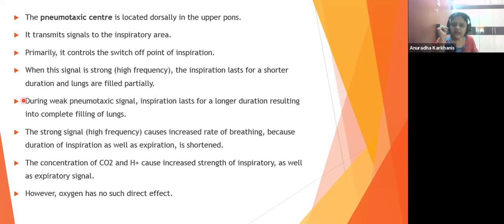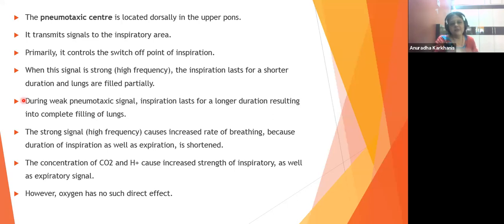Now, the strong signal, yeah, let me complete beta, 1 minute. The strong signal, that is the high frequency, causes increase in the rate of breathing. तो फास्ट ब्रीदिंग करते हैं हम लोग. अगर न्यूमोटैक्सिक सेंटर के सिग्नल बहुत ही स्ट्रॉन्ग है तो हमारा शॉर्ट ब्रेथ्स होते हैं और फास्ट ब्रीदिंग होता है. शॉर्ट ब्रीदिंग एंड फास्ट ब्रीदिंग, because the duration of inspiration as well as the expiration is shortened.